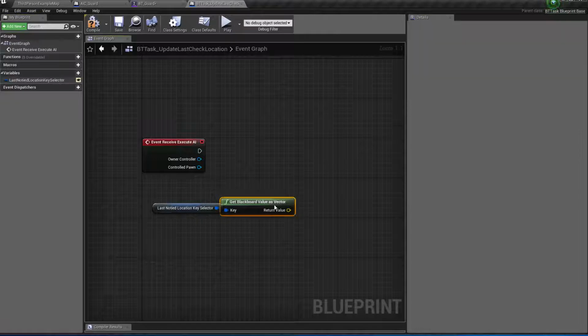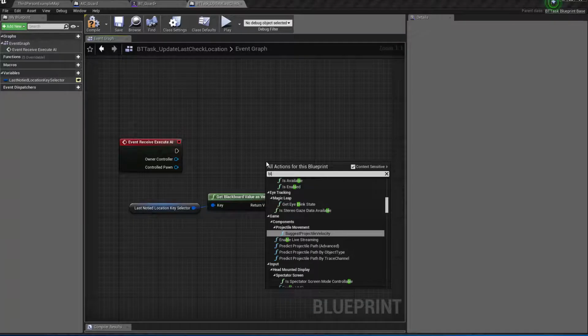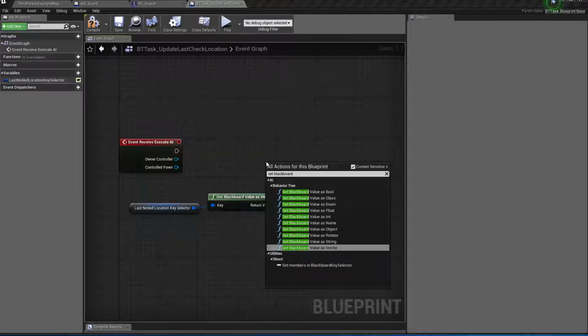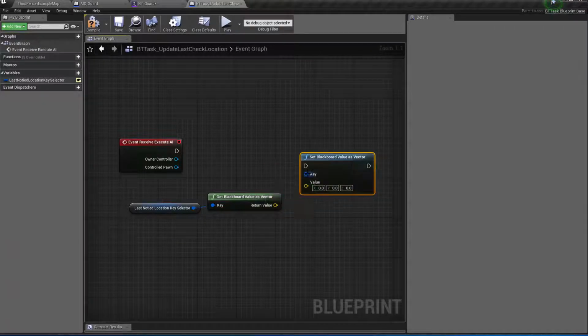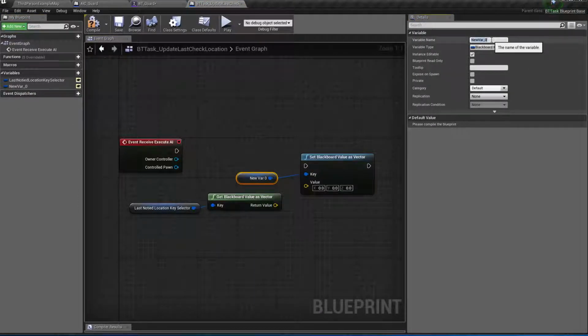Okay, and get that value. I'm gonna set the Blackboard value as a vector again. This time we're promoting that also, and that's gonna be the last checked location key selector.